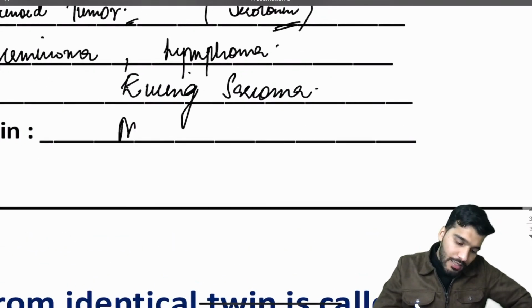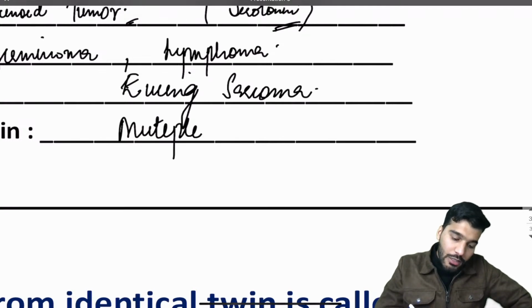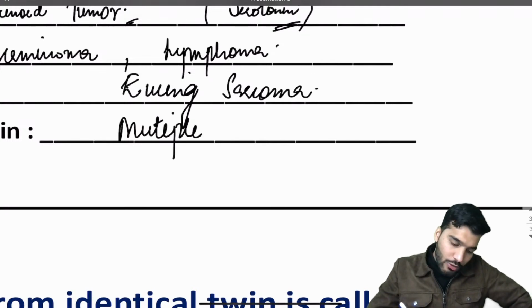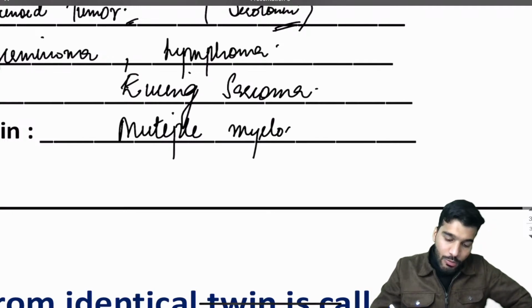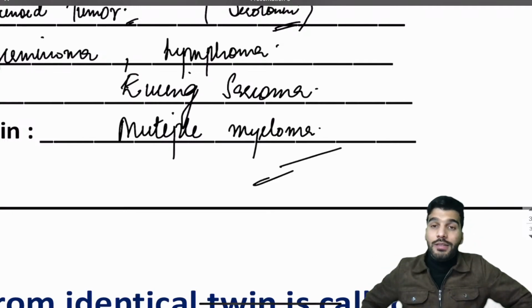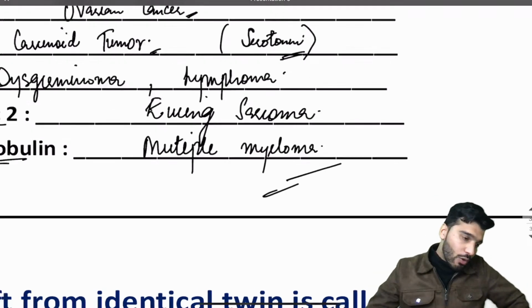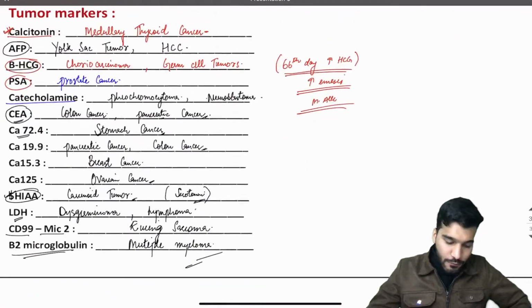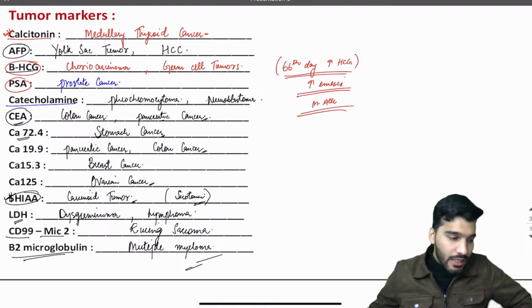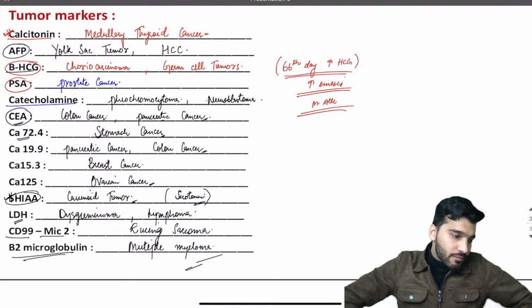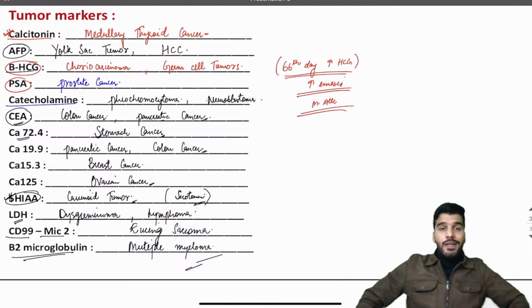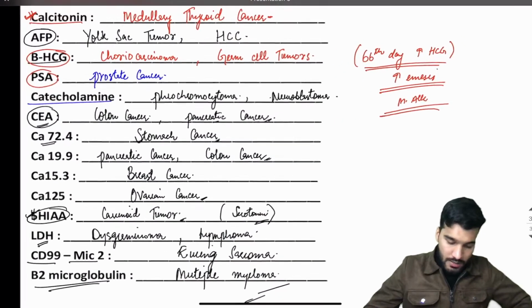Beta-2 microglobulin, that is multiple myeloma. Remember that in multiple myeloma which drug do we also use? Tocilizumab, which is the interleukin-6 inhibitor. Okay? So this is all about your tumor markers. As much as we could integrate it, we tried. Okay. Now, yes, osteoclastoma. Okay. So that's all about your tumor markers. Is that clear to everyone?